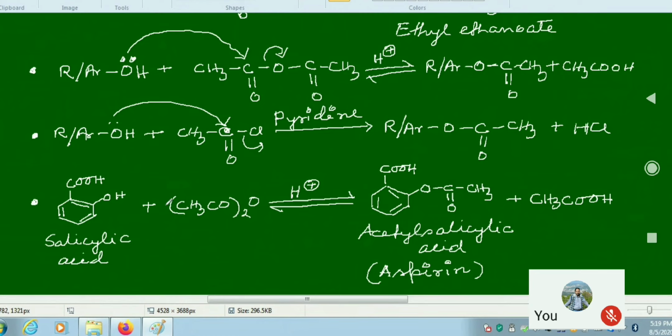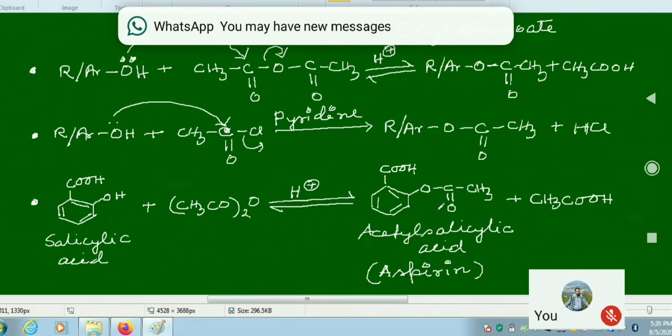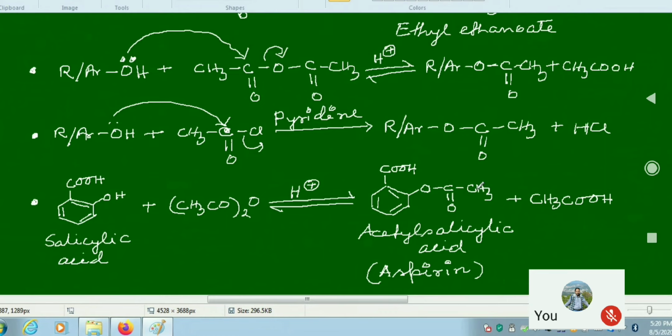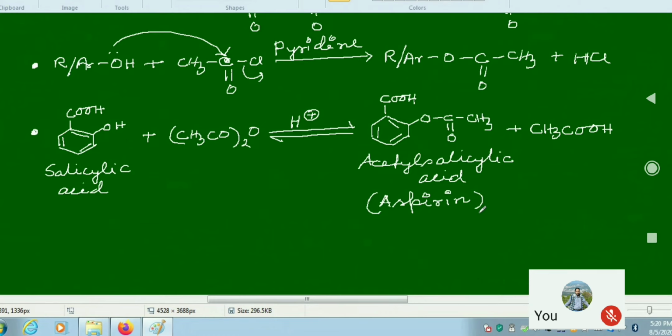Here is an example of esterification of salicylic acid, which gives rise to a commercial product. When the salicylic acid is treated with acetic anhydride in presence of acid, we are getting acetyl salicylic acid. This acetyl group, CH3CO group, is replacing the hydrogen from this OH group. So this compound is commercially known as aspirin. This compound is used as a painkiller, analgesic. So these are the different examples of reaction of alcohol and phenol in the esterification process.